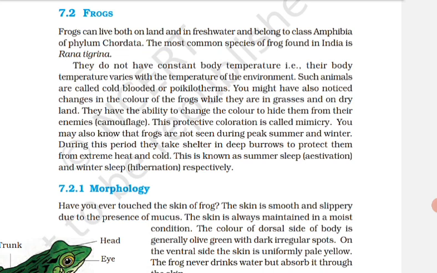The forelimb and the hind limb help in swimming, walking, leaping and burrowing. Swimming, walking, leaping and burrowing.